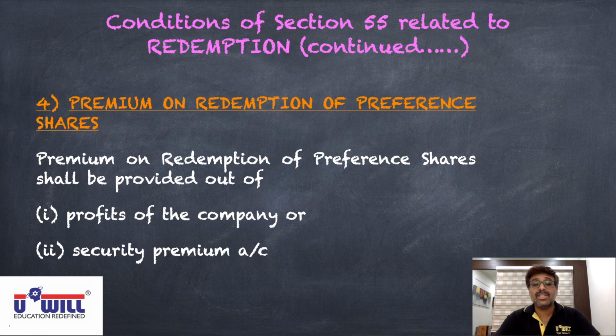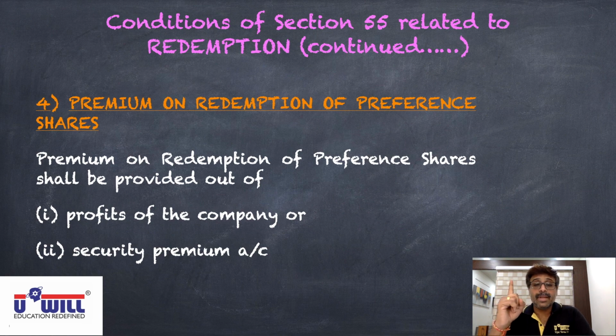When you write this, profits of the company, write down in brackets profit and loss account. Premium payable on the redemption of preference shares, how will you make the provision for it? Either you keep aside that much amount from the profits of the company, or you utilize the securities premium account to pay that premium. So all of you must note down this condition also. Fourth and last condition: premium on redemption of preference shares shall be provided out of profits of the company or securities premium account.